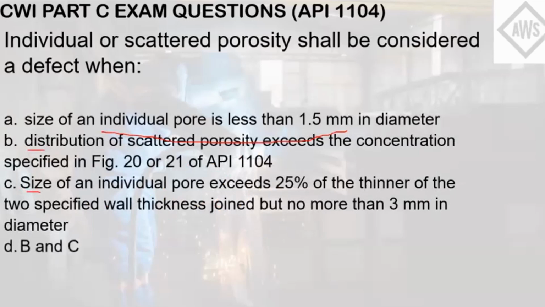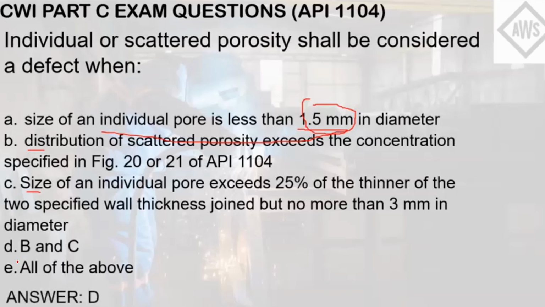So the answer here is letter D, since letter A did not exceed the limit of 3 mm size of the individual pore diameter for it to be considered an individual porosity defect. So the answer here is letter D.